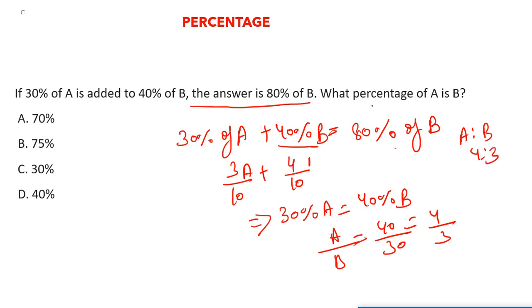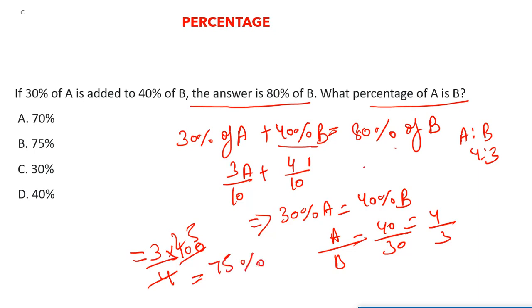Now they are asking what percent of A is B. It means we have to take B by A. So B is 3, A is 4, and we have to convert this into a percentage. So we multiply by 100, and this is nothing but 75%. So we can say that B is 75% of A. Okay, B is 75% of A. So what is the correct answer? Option B. Let's see the next question now.